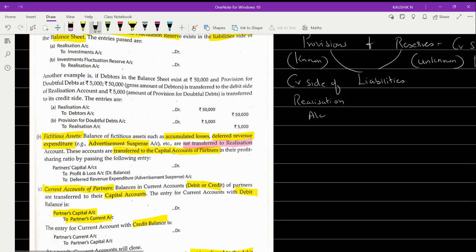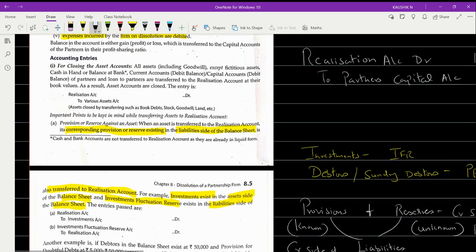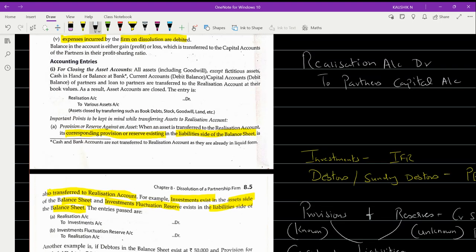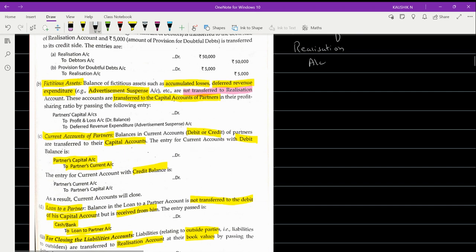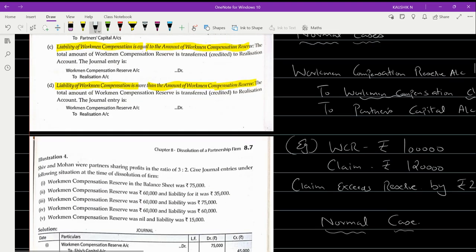Now, were you able to understand the concept? As I mentioned here, see, provisions or reserve against an asset. The corresponding provisions or reserves existing in the liabilities will be transferred to realization. So here you have got a reserve, WCR.